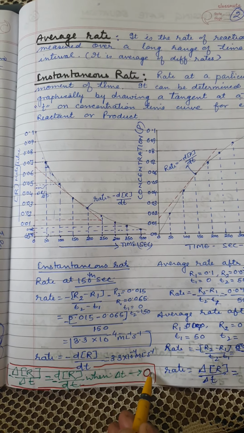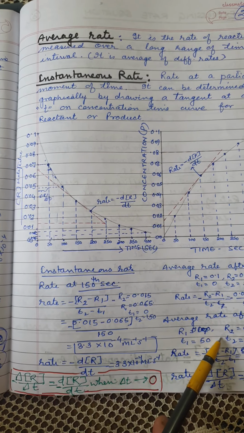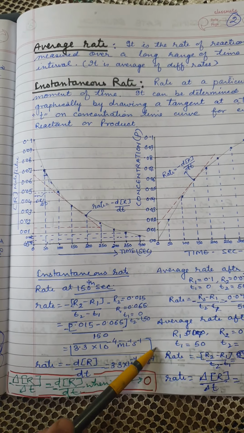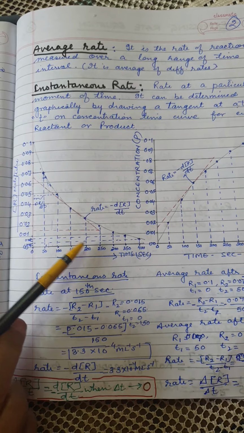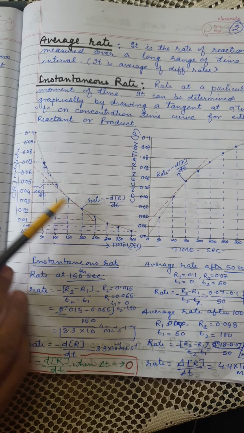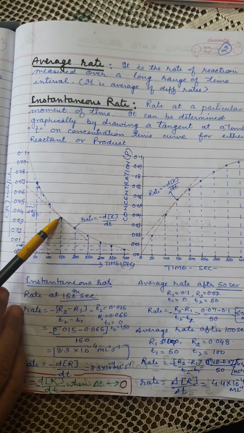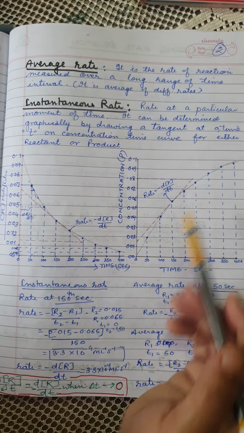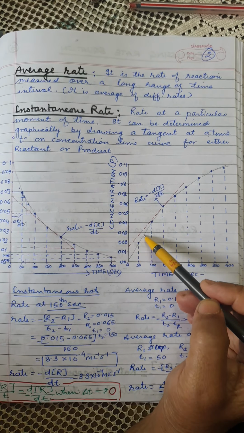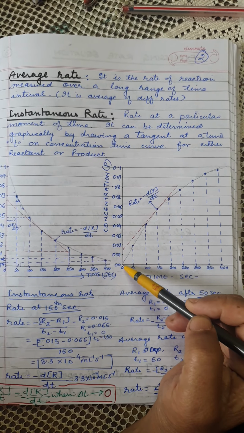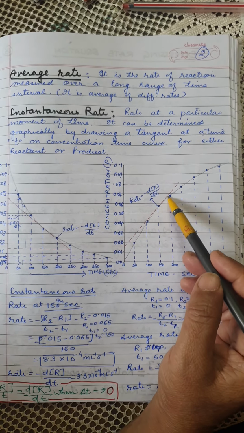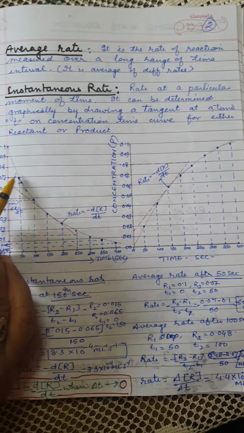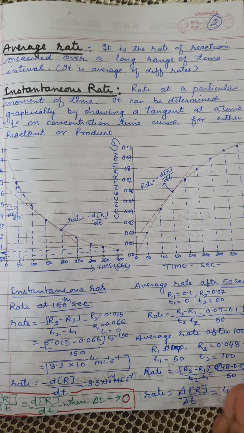Now it is clear about the average rate, the instantaneous rate, and how to calculate the instantaneous rate. One more important thing which we have seen in this discussion is that the rate of a reaction is decreasing as the concentration of the reactant is decreasing. Concentration is decreasing because the reactant is being used up, while in the case of the product, as the concentration of the product is increasing, the rate of reaction is increasing. It's a positive curve and it's a negative slope. That's clear? I think let's go to the next topic.